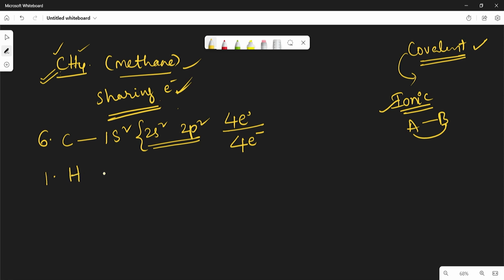We know hydrogen has only 1s1 configuration because it contains only 1 electron. It won't get 8 electrons because hydrogen contains only one main shell. That is why hydrogen gets stability by taking 1 electron.